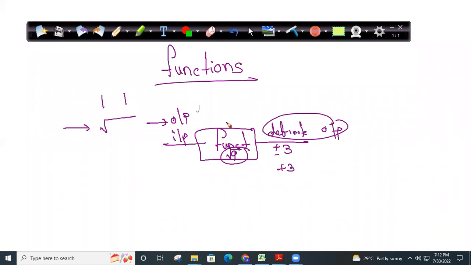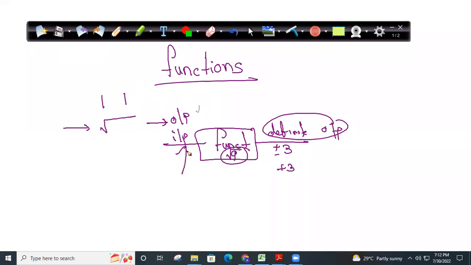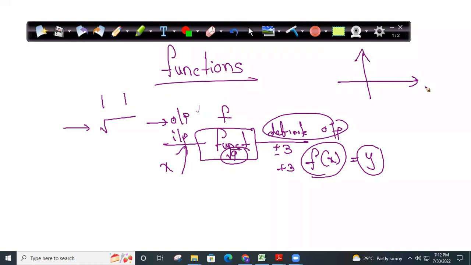Now, what are the different ways to represent a function? Now let me go here. Generally, you give an input. What is the input? You give x. What is your function? F. What is the output? F of x. This is also called y. So the output is f of x, y. When you try to graph it, see how we can relate things in life. This is x, this is y. Y is also called f of x. So the output is here, and your function is doing something. Whenever you say f of x, it means I need the output y value.